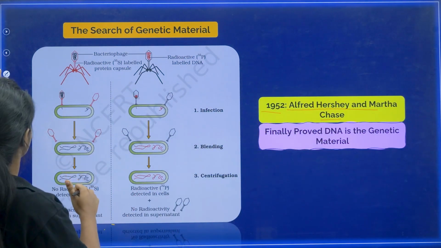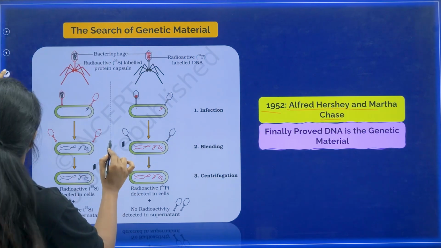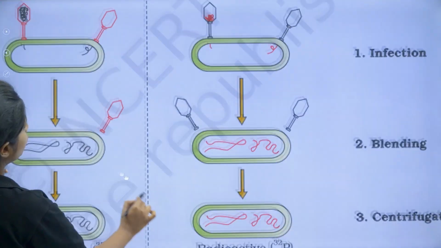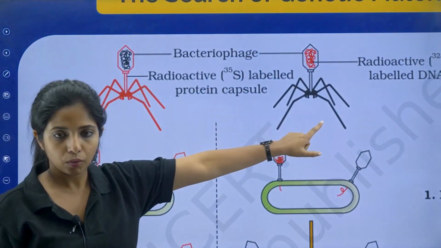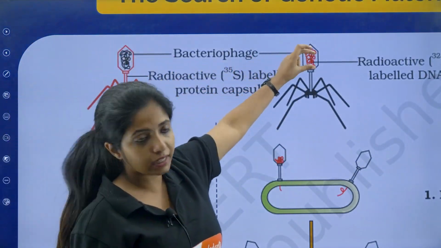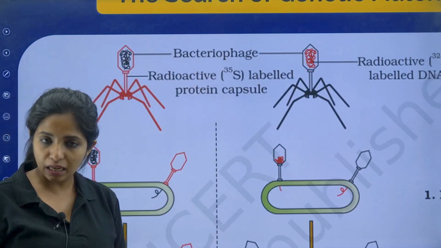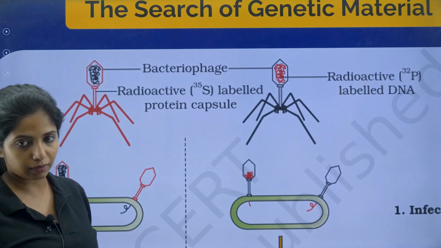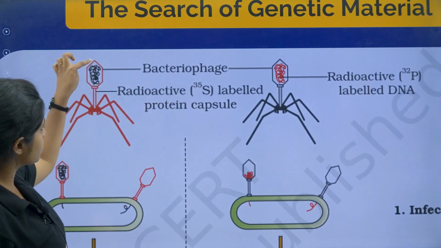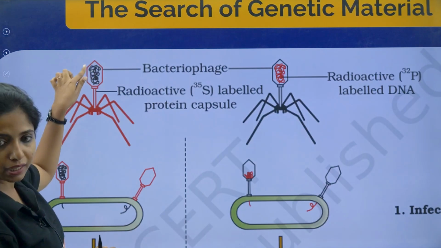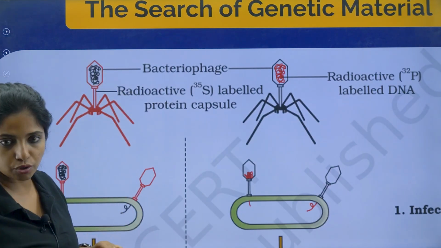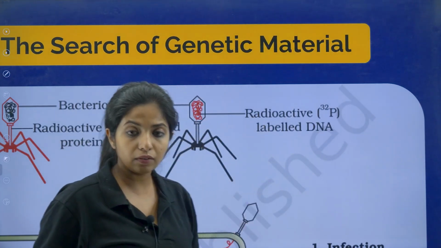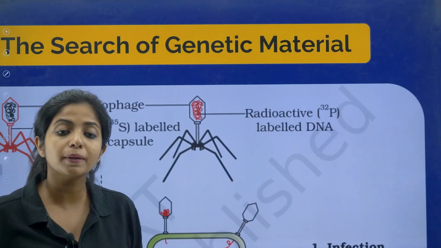So, over here what was done is that they took two bacteriophages. This is the bacteriophage. Bacteriophage has its own genetic material. Now, they labeled this bacteriophage with S35, sulfur 35 isotope. Now S35 becomes a part of the protein capsule which covers the whole bacteriophage, because sulfur is a part of it. Then one more bacteriophage was taken where it was labeled with radioactive P32.